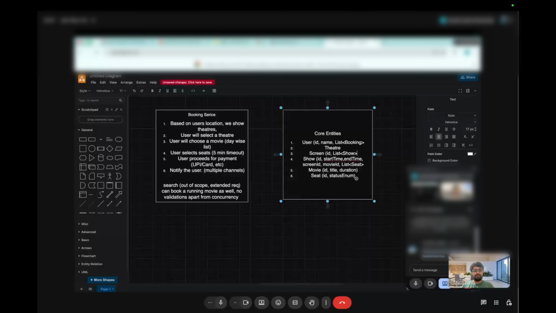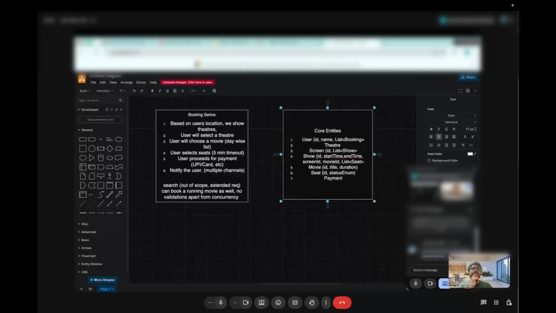Let's see, while designing, if I get another thought. So yeah, user will select a theater. He will select a movie. Movie will basically have shows. Then the user selects the seats. Then proceeds for payment. So payment.